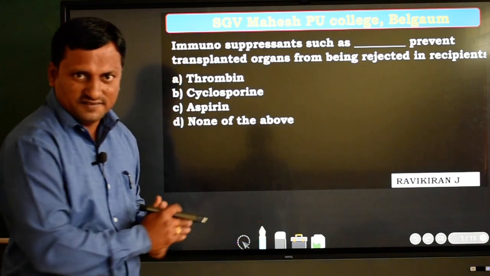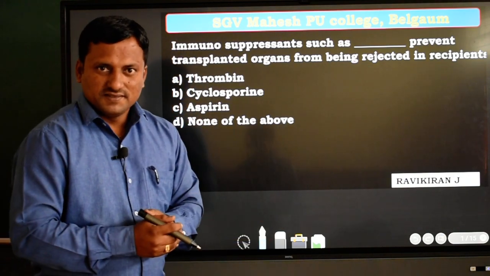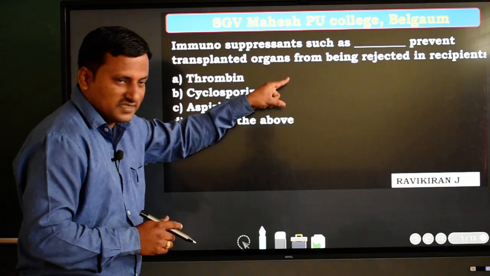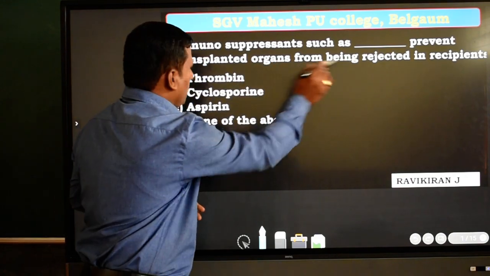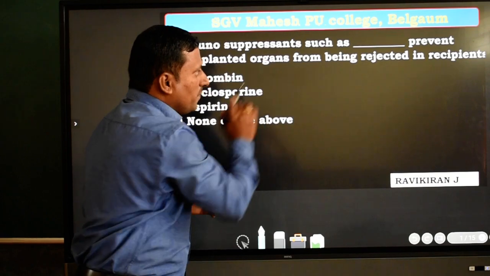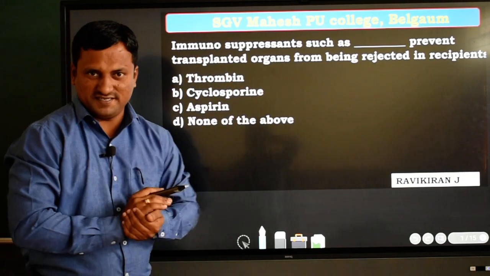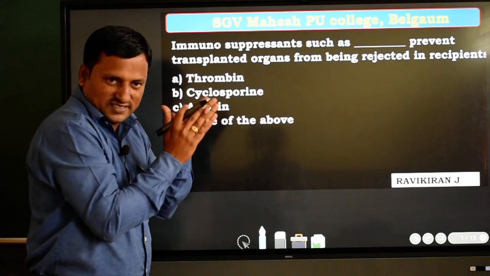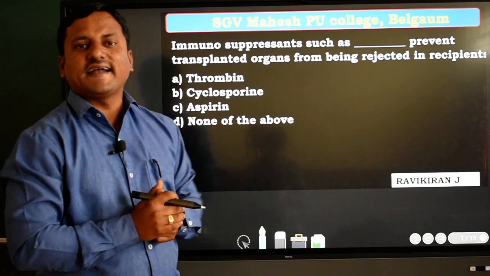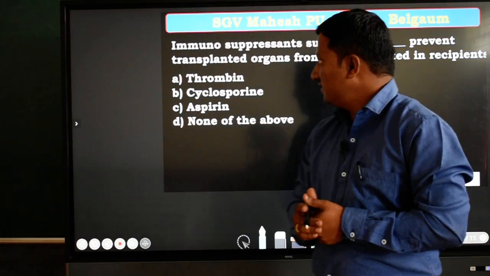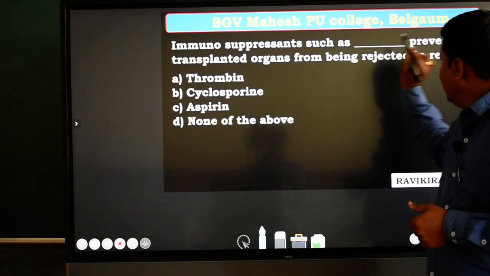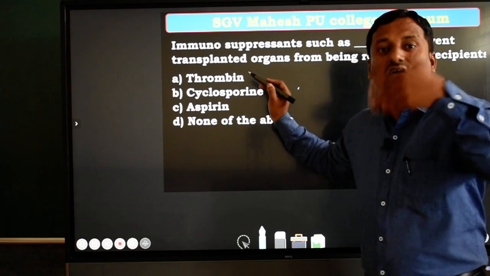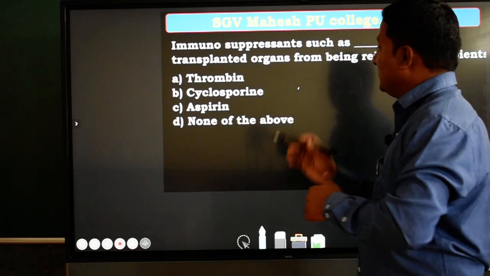Just see on screen, there is one question. As you know, the immunosuppressants such as dash prevent transplanted organs from being rejected in recipients. See, the question is clear. What is that? There is one compound which acts as an immunosuppressant here, which prevents transplanted organs from being rejected in recipients.